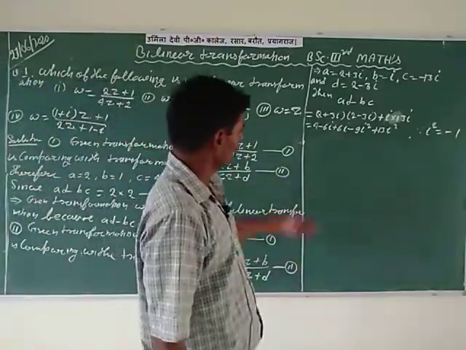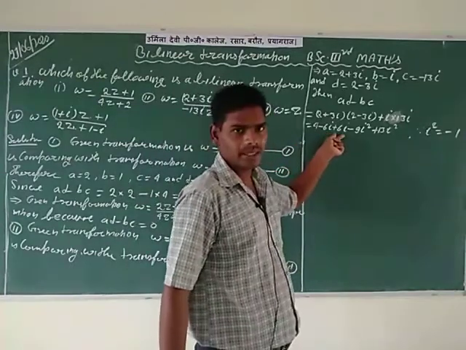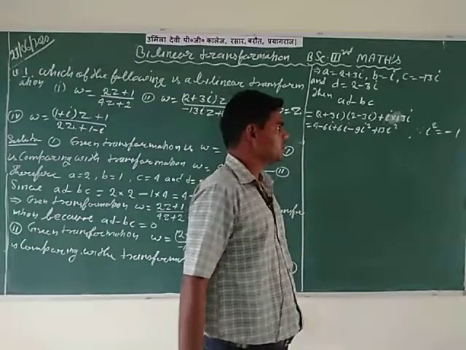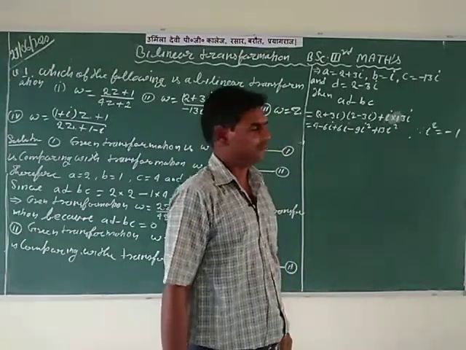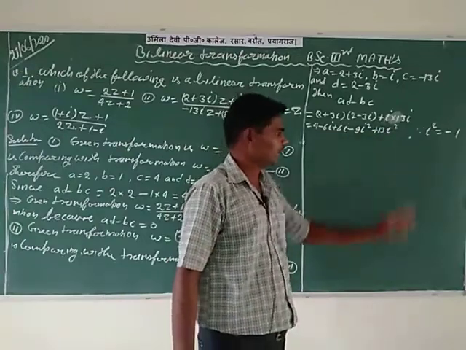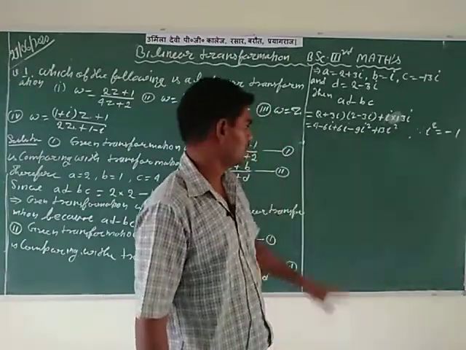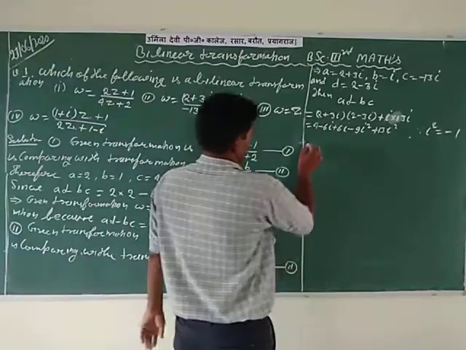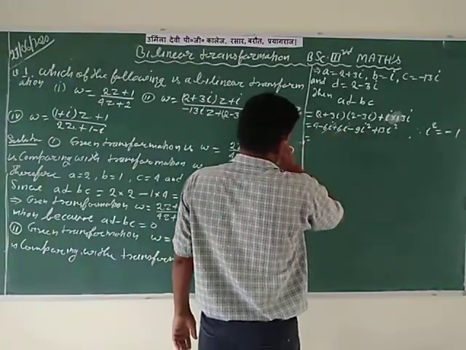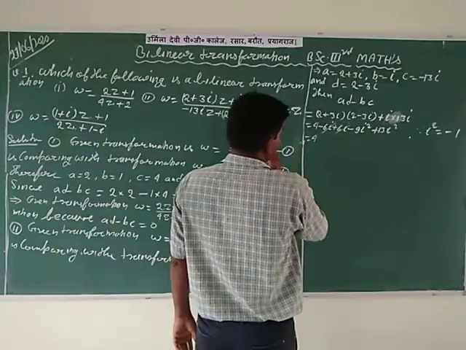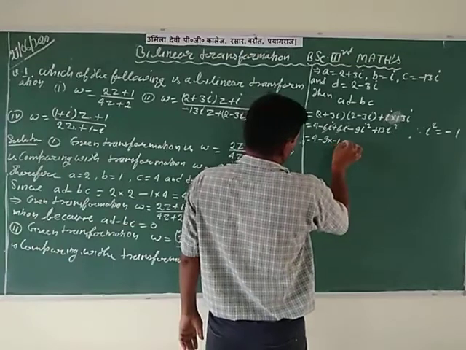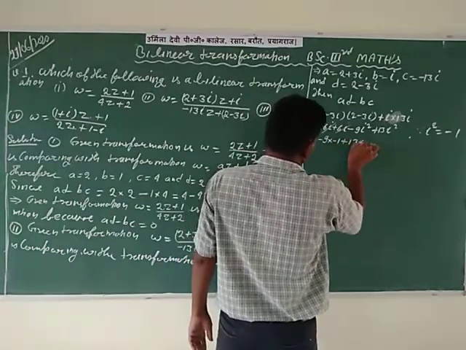So minus 6i plus 6i cancel each other, and putting the value of i square equal to minus 1. So here putting i square is equal to minus 1, and also here i square is equal to minus 1. After this simplify this product and sums. So 6i cancelled by 6i and only 4 minus 9 into minus 1 plus 13 into minus 1 remains.